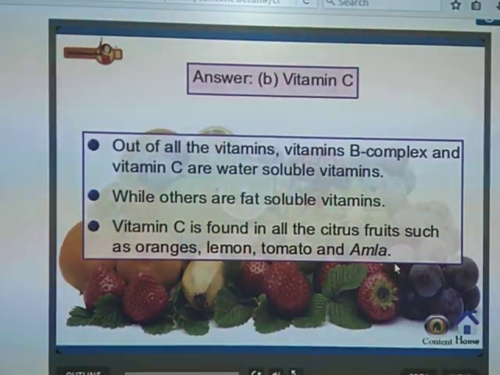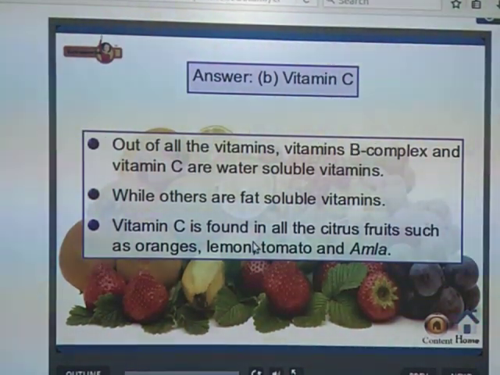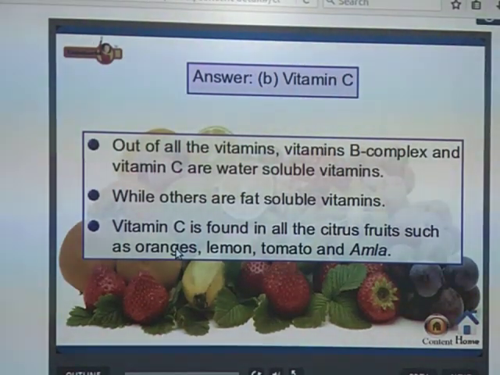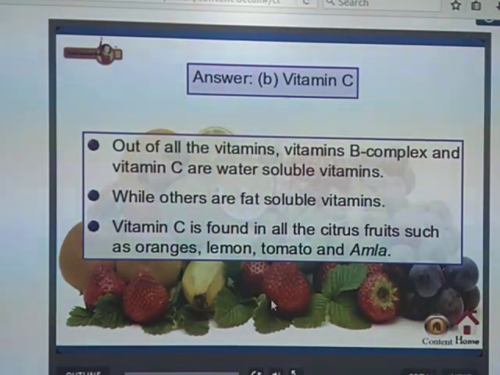Okay. So these fruits and vegetables, what kind of fruits? Sour taste fruits. Citrus fruits we call them. Okay, in those fruits vitamin C is present.